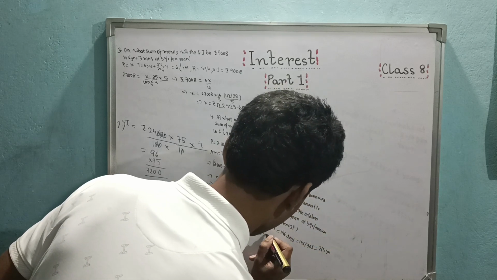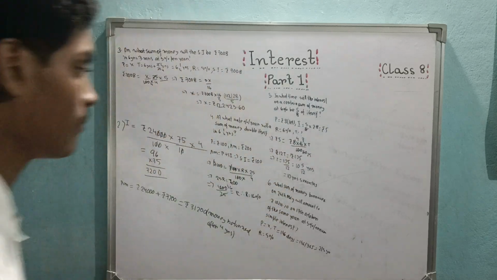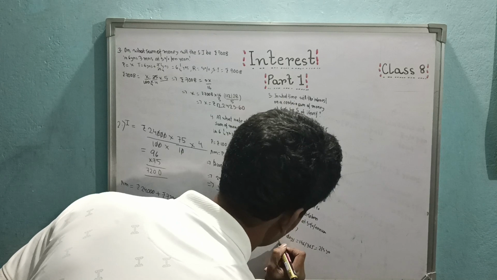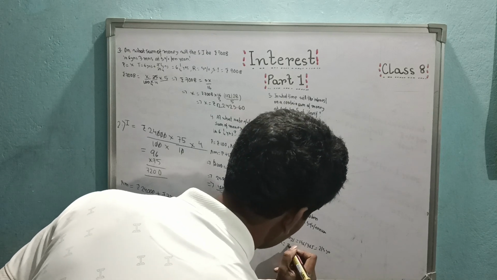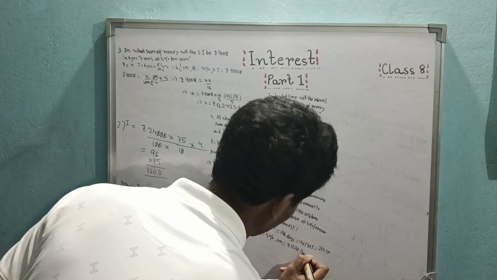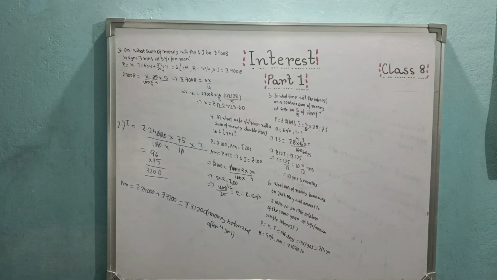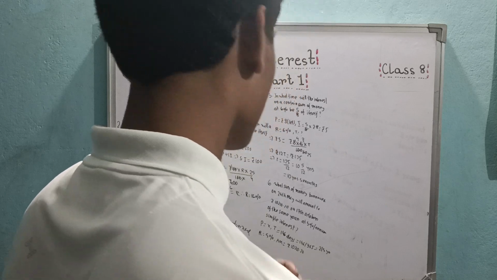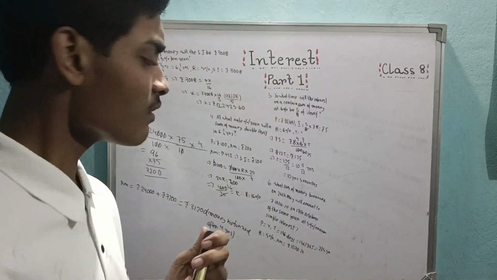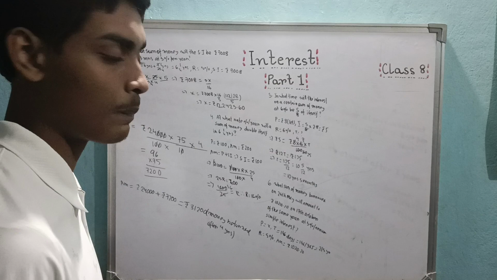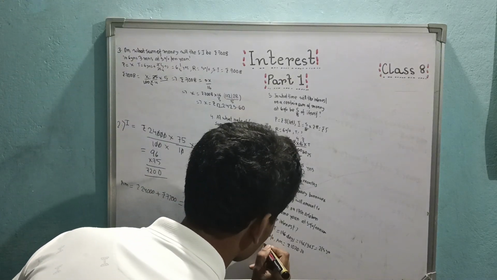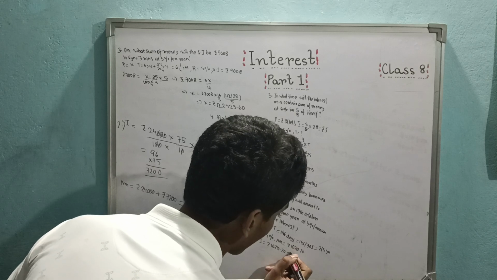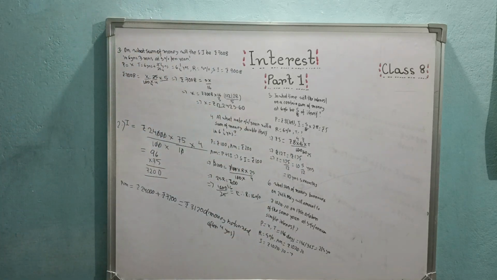Rate 5%. And amount equal to rupees 10,210.20. Now we know one thing, that simple interest is equal to amount minus principal. So our interest will be amount, which is 10,210.20, minus the principal, which is x.